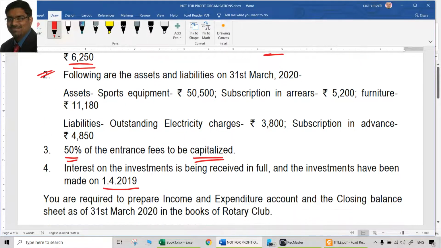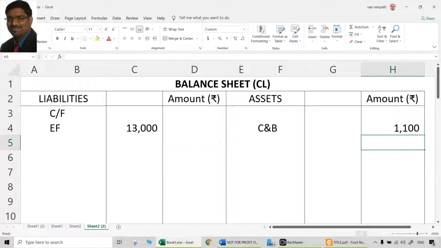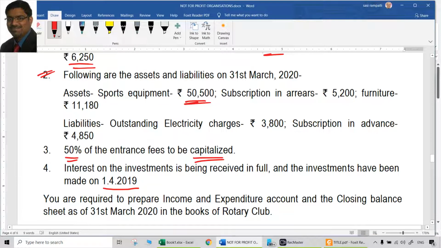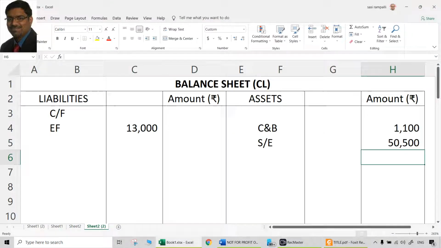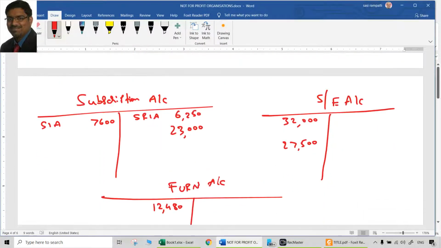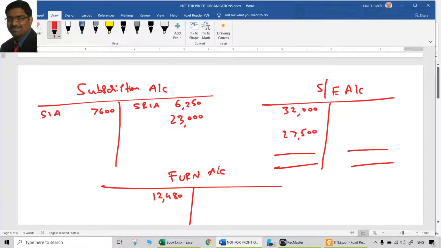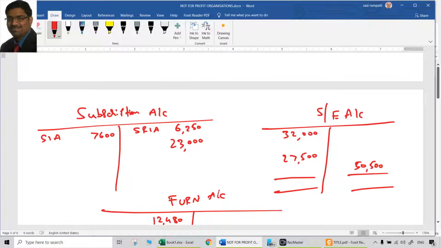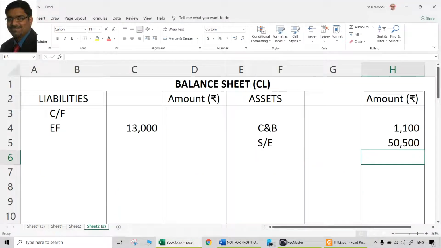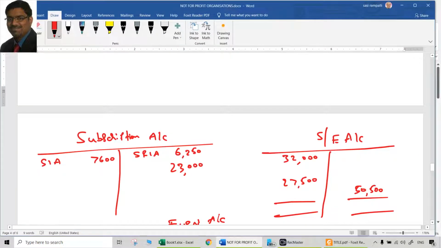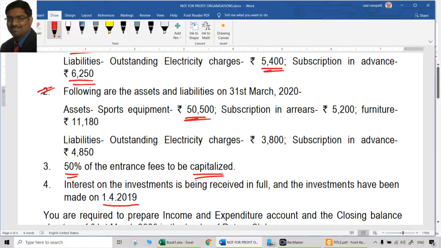Then comes the closing balances on 31st March 2020. Sports equipment is 50,500. Of course, it should go to the closing balance sheet. That is sports equipment 50,500. Then again, where it should go? It should go to sports equipment account. Here, closing balance 50,500. That is by balance carried down 50,500. So this is the credit aspect here. This is the debit aspect here. Because closing balance sheet asset side means debit. Here we posted on the credit side means credit aspect. That is done. 50,500 dealt twice.